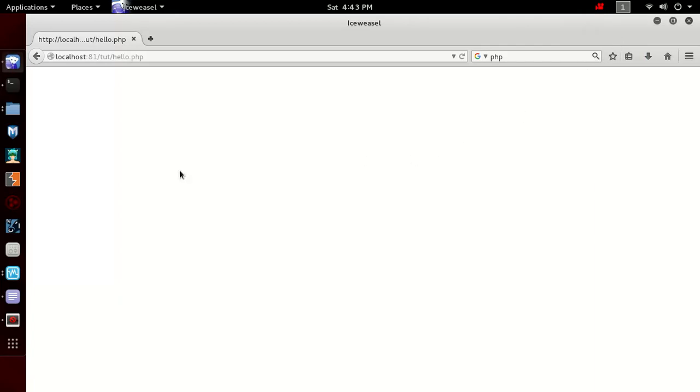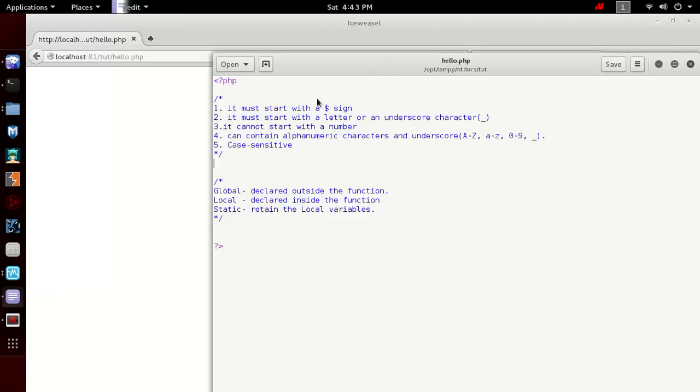So what are variables? Variables are containers for storing information. Basically, there are 5 rules for naming a variable in PHP. First, a variable always must start with a $ sign, followed by the name of the variable. And the name of the variable must always start with a letter or an underscore character.